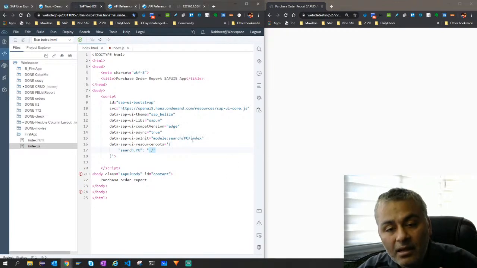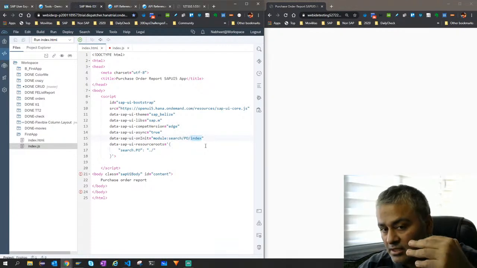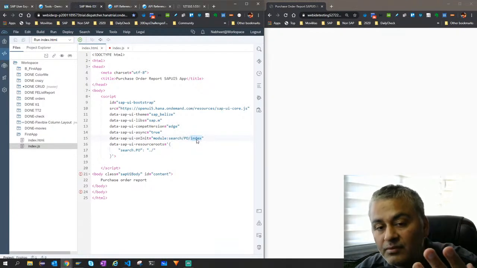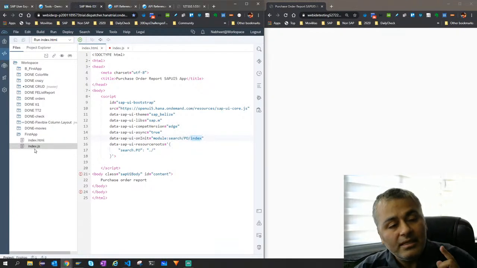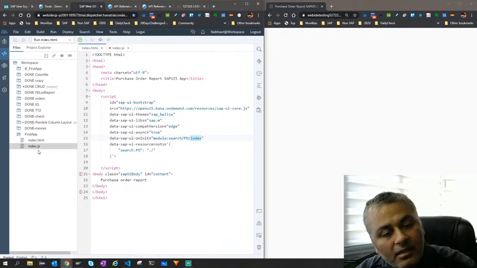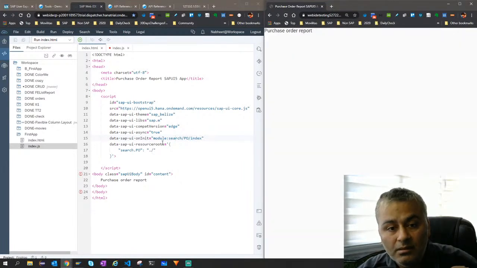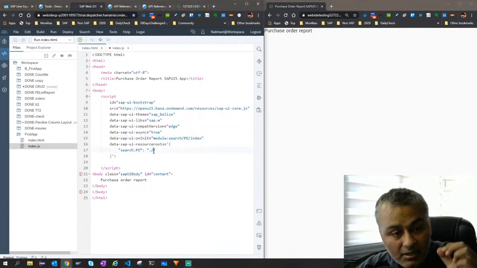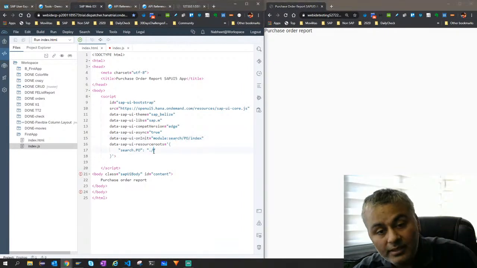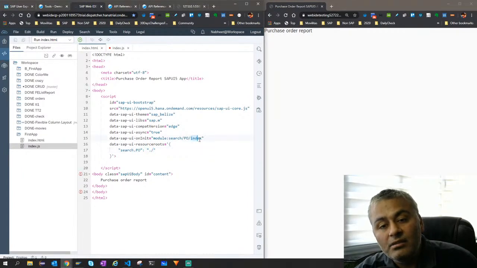Now I ignore the .js, because this is how the syntax is. All I need to do is just provide the file name, which is index. So this index.js is nothing but a module. And I am loading it by providing the path search/po, which is nothing but / the current folder, where index.html lies. Inside it I have this file.